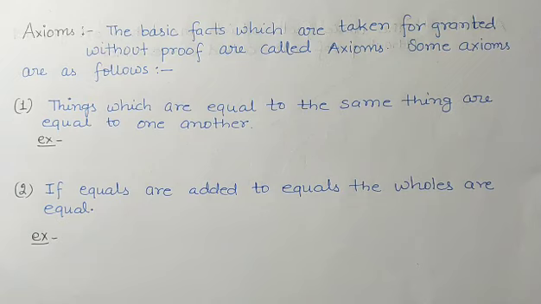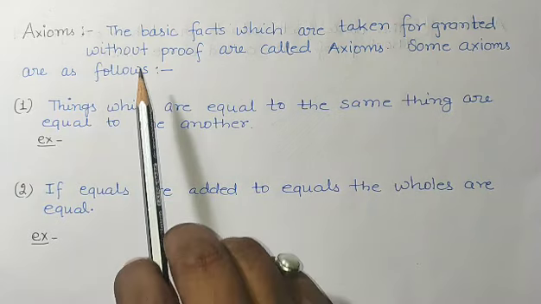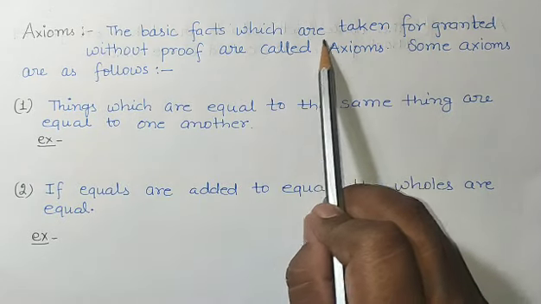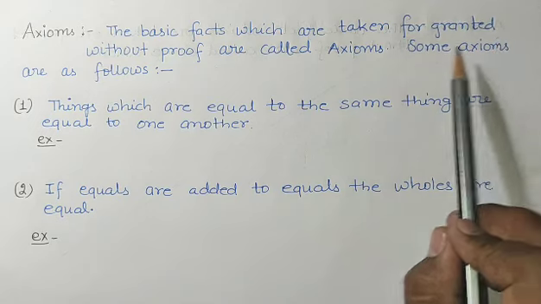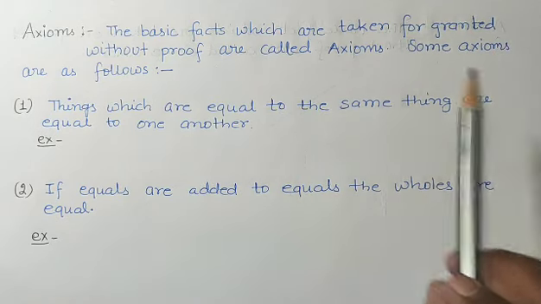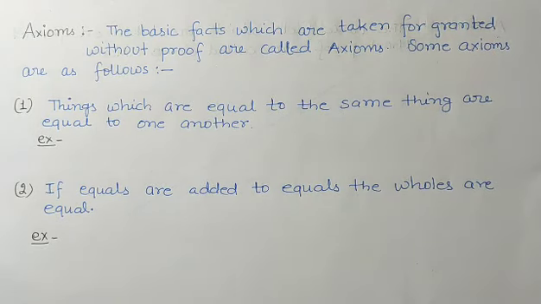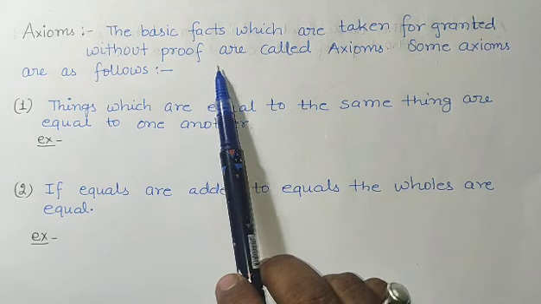So what are axioms? The basic facts which are taken for granted without proof are called axioms. Means some basic facts are there, and for those facts proof is not required.